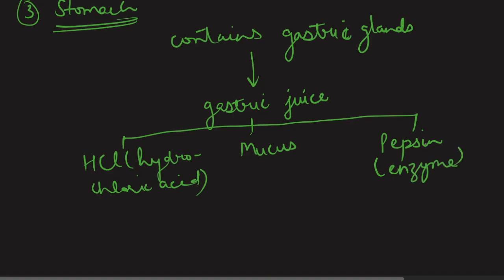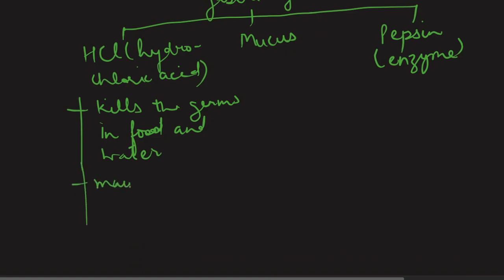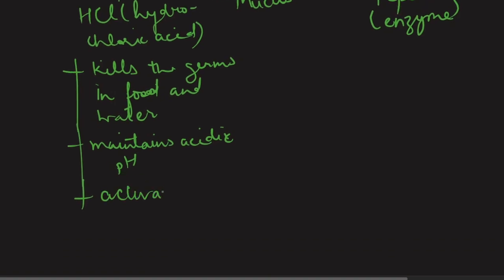Now let's talk about the significance of all these three. Now HCl, since it is an acid, acts on the germs which may enter with the food and water. It maintains acidic pH which is required to activate the pepsin, the enzyme.